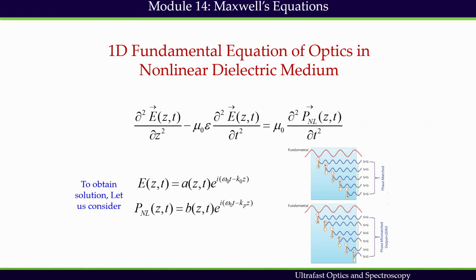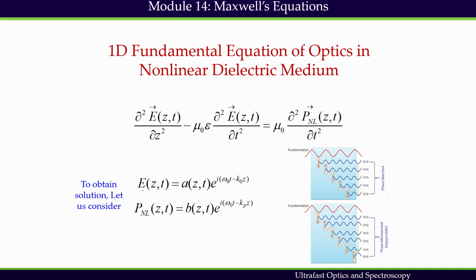Furthermore, here we have considered propagation of the input fundamental beam with frequency omega 1. So, omega 1 is the fundamental frequency, and polarization is induced in the dielectric, non-magnetic, source-free medium. The frequency of the induced polarization is omega naught.